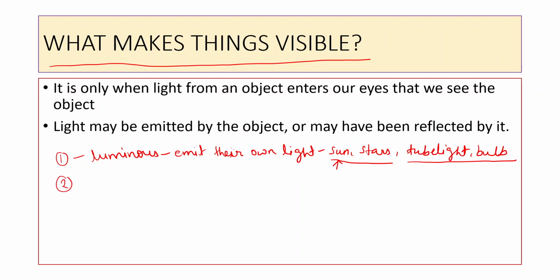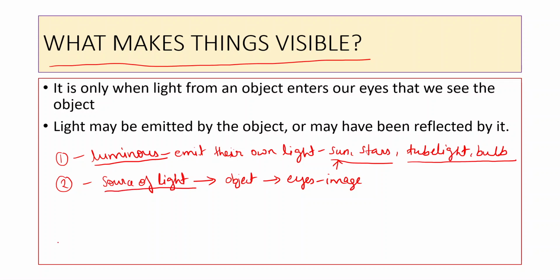Now the second criteria is that there must be a source of light whose rays must fall on the object and the reflected rays enter the eyes and the image is formed and we are able to see the object. So you are clear with the criteria what makes the things visible. First, it should be either luminous or there must be presence of source of light.